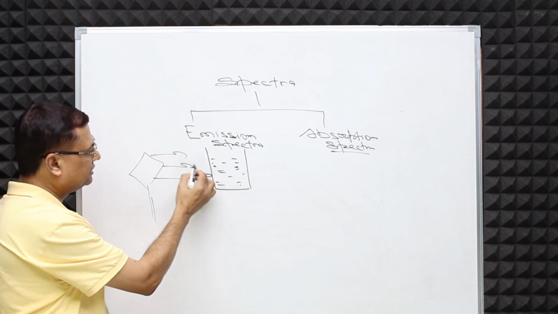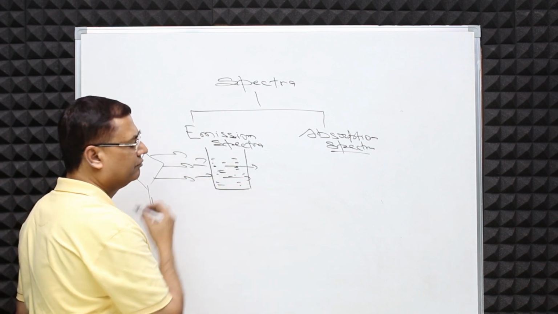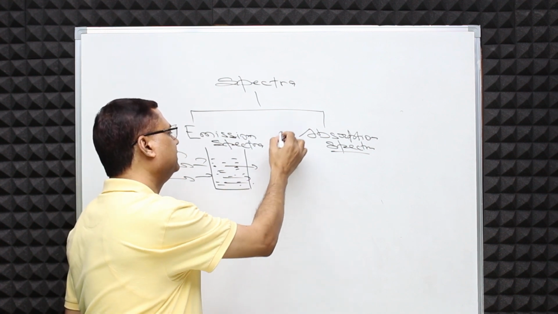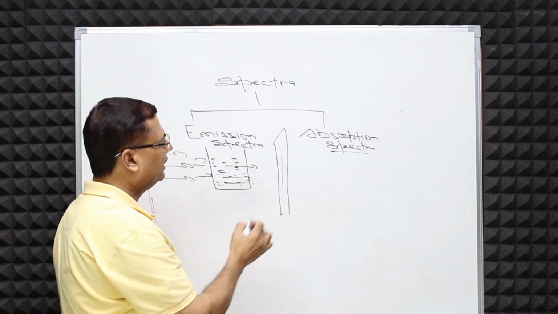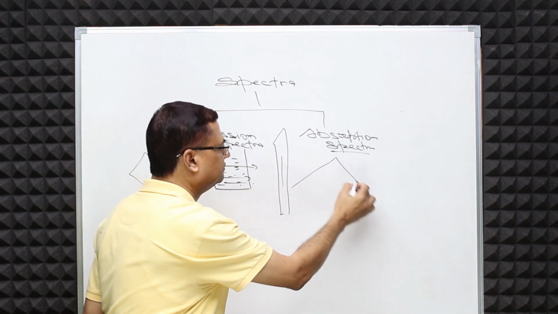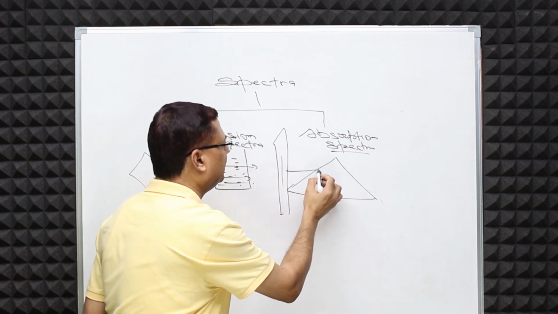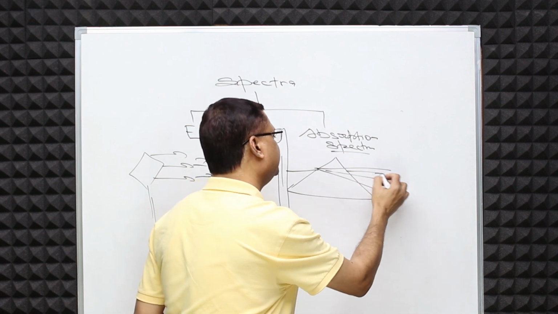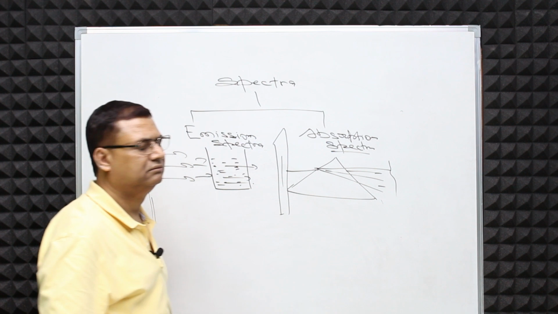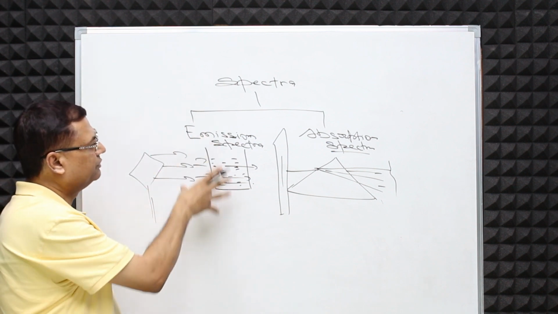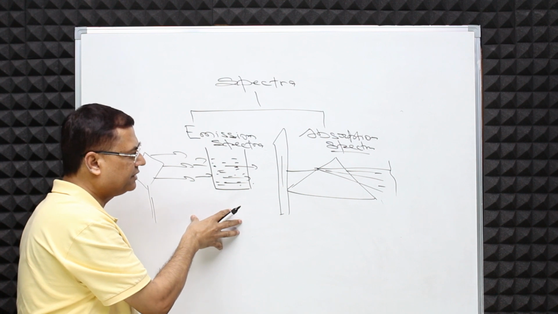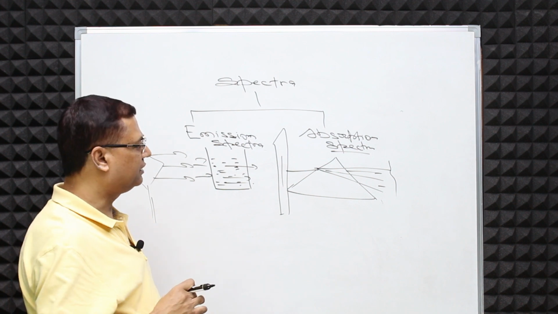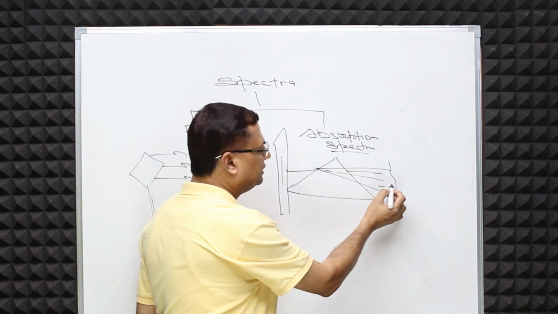The light rays are first passing through this chemical compound, and then this light is allowed to pass through a slit again, and this light falls on the prism. The light beam now also splits into its constituent colors. This makes absorption spectra. In absorption spectra, what is the important, interesting thing? Some of the colors will be missing.